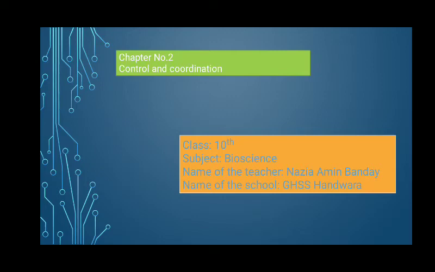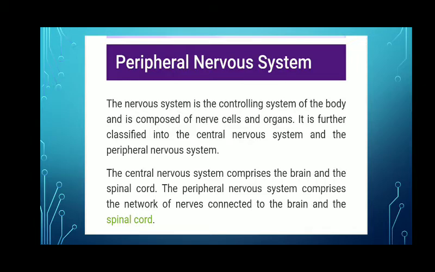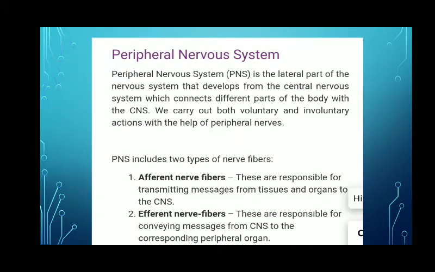Today in this video we will discuss the peripheral nervous system. As you know, the nervous system is the controlling system of the body and is composed of nerve cells and organs. It has been classified into the central nervous system, which consists of the brain and spinal cord, and the peripheral nervous system, which comprises the network of nerves that are connected to the brain and spinal cord.